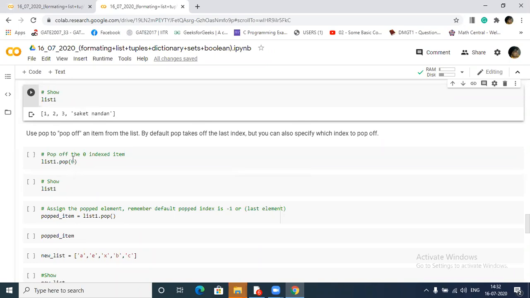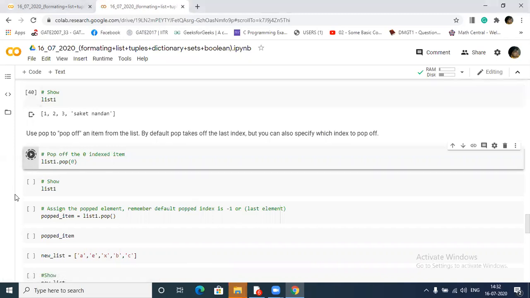Since I have passed the 0th index here, it will remove the element present at the 0th index.